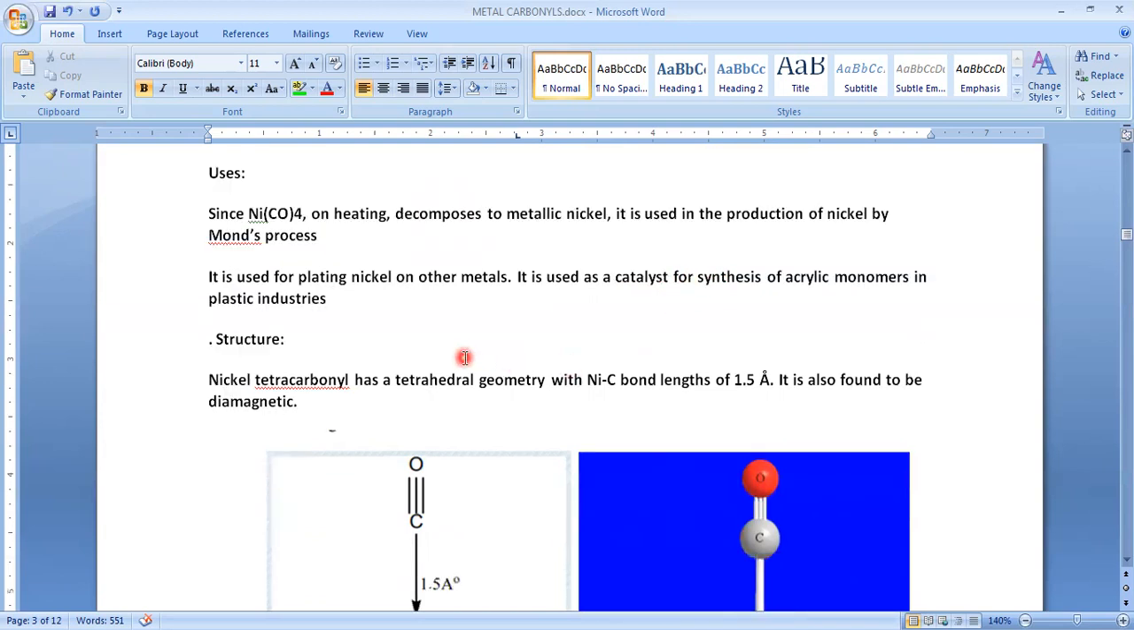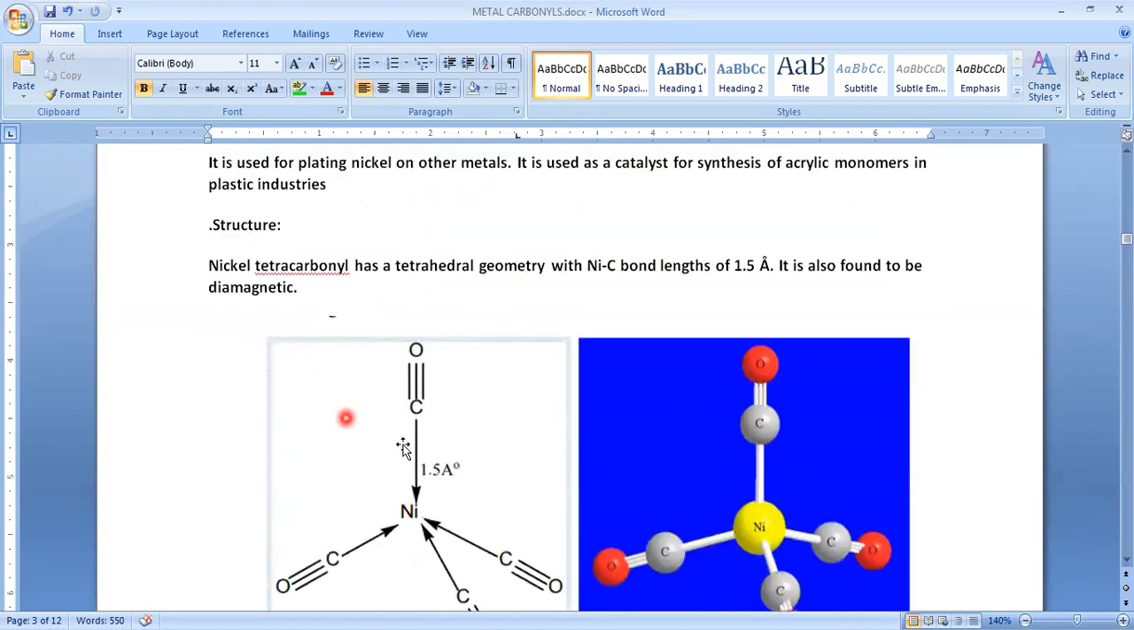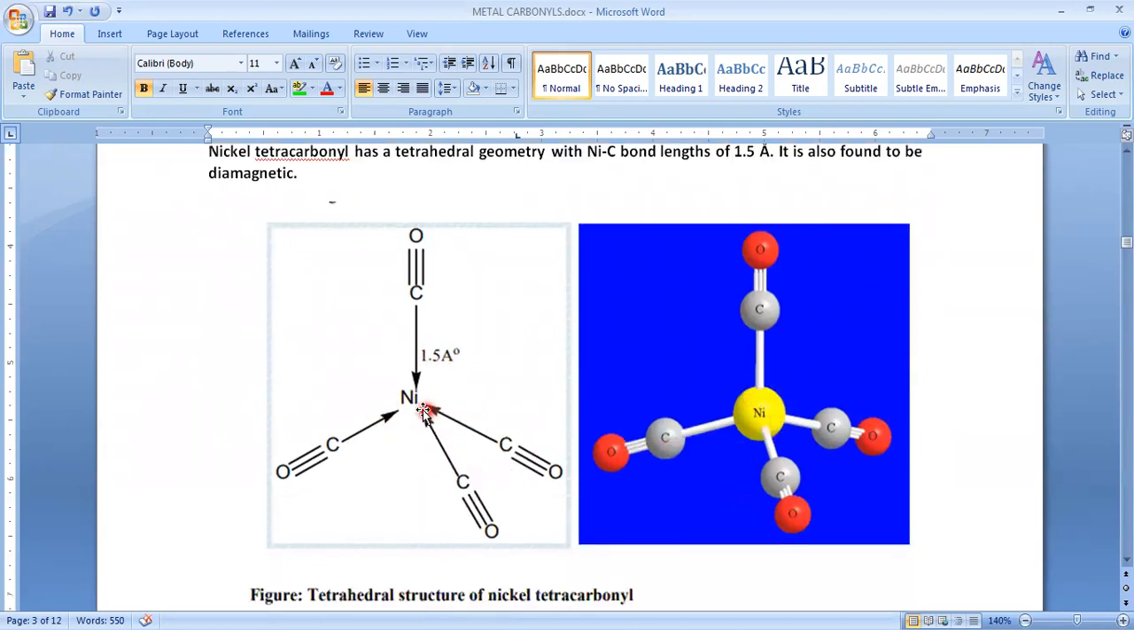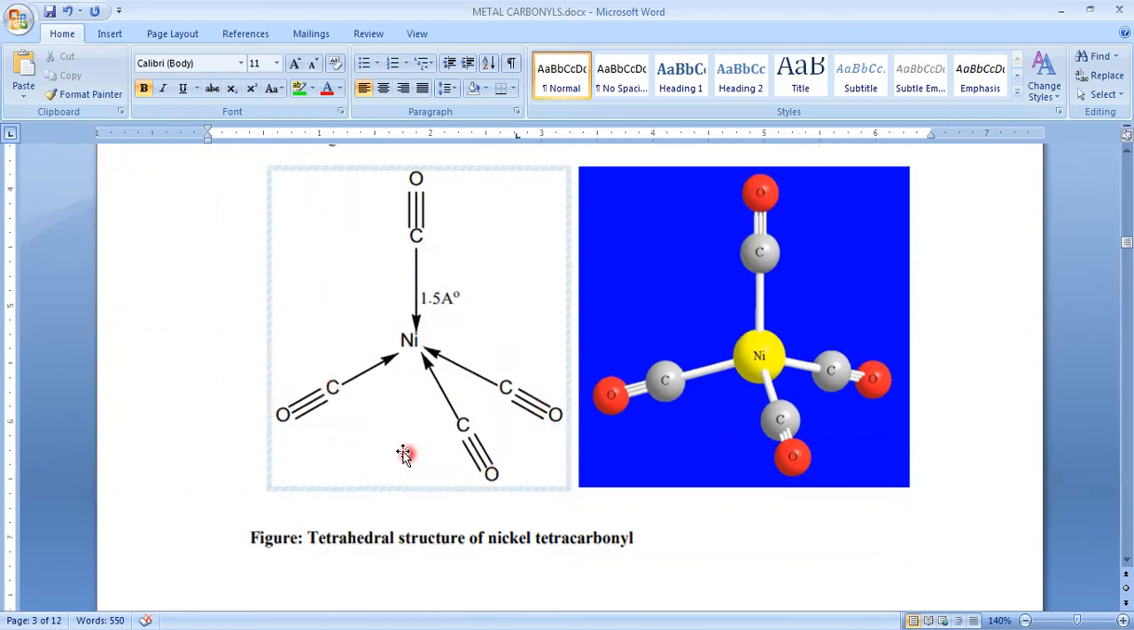Next, let's see the structure, how it looks, and what the hybridization is. It is sp3 hybridized, and it has a tetrahedral molecular shape. This is the central metal atom, and these are carbon monoxides. Four carbon monoxides are placed at the corners, or vertices, of the tetrahedron. So this is the structure of nickel tetracarbonyl.